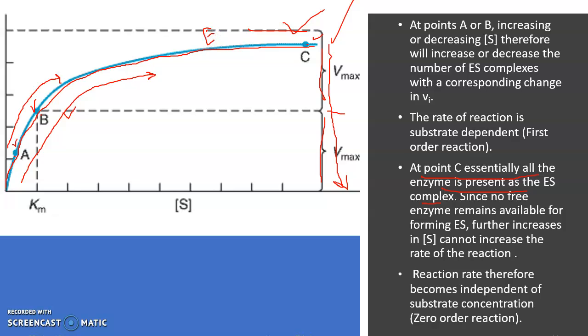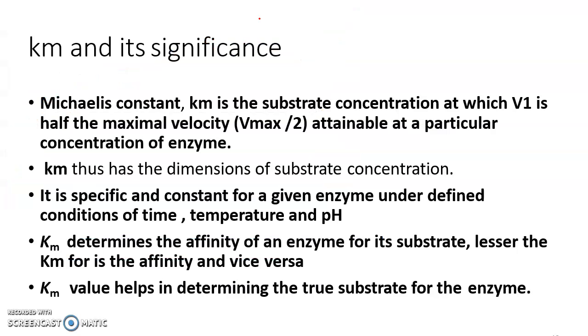That is nothing but the enzyme being saturated. After enzyme saturation, there is no free enzyme available to again form the substrate plus enzyme complex. So that's why it follows zero order kinetics. Beyond that concentration, it follows zero order because of the lack of enzyme availability. Clear? Next, the Km and its significance.